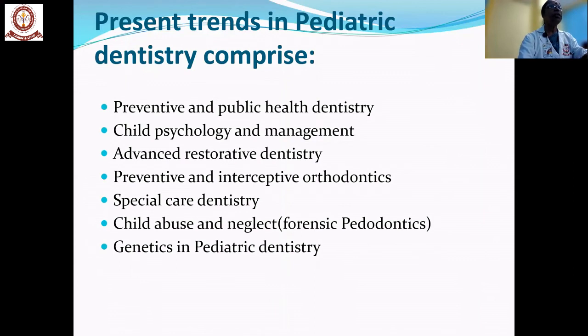On the whole, we have just looked into the aim, objective and scope, the different approaches, the role of the pediatric dentist, what preventive care should be taken, the history, the modern trends that are available, the importance of pediatric dentistry, the difference between child and adult, and how a pediatric dentist differs from a general dental practitioner, and also the pediatric dentistry treatment triangle. These are the various concepts and current trends in pediatric dentistry that have been discussed.